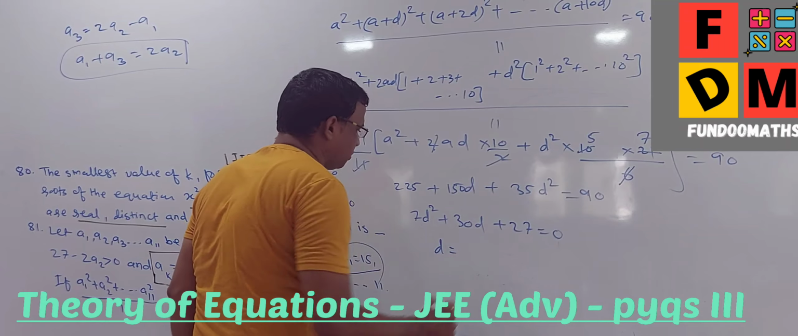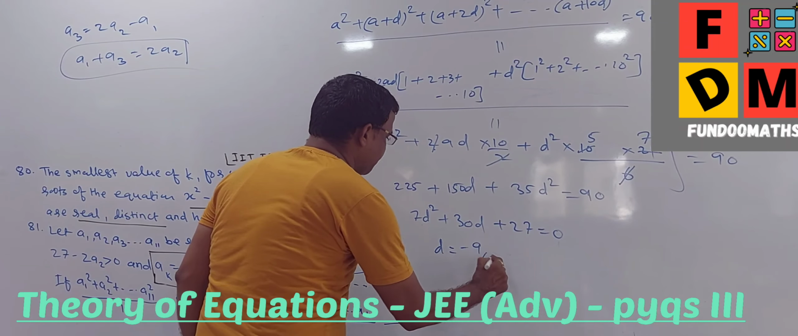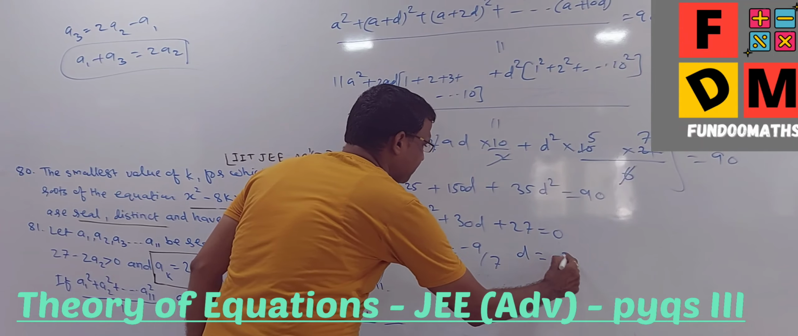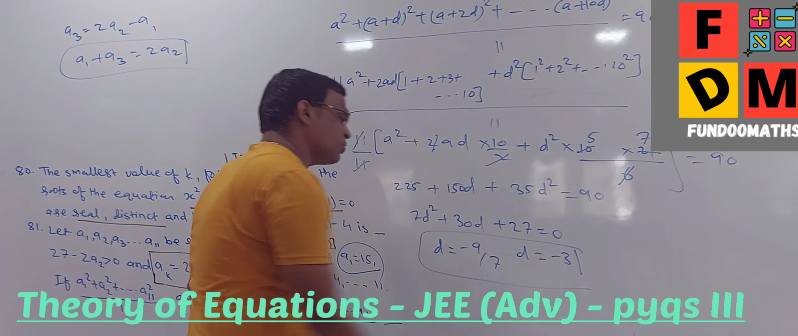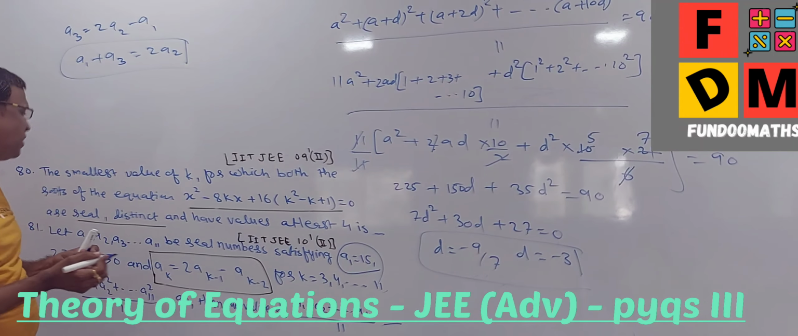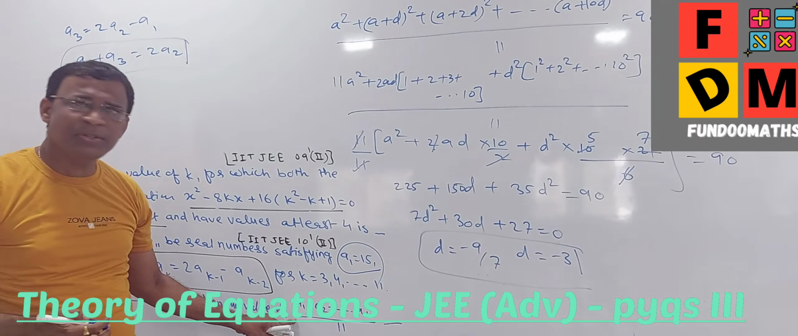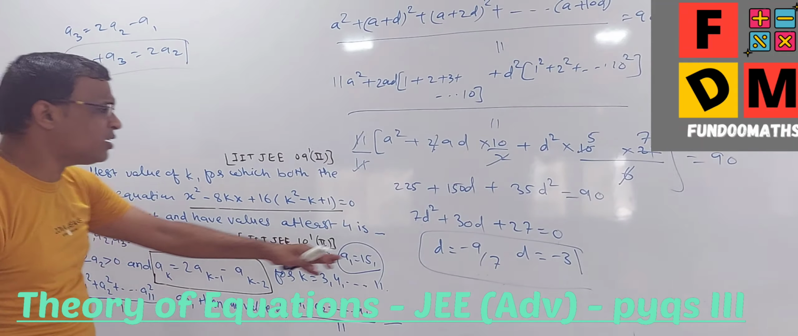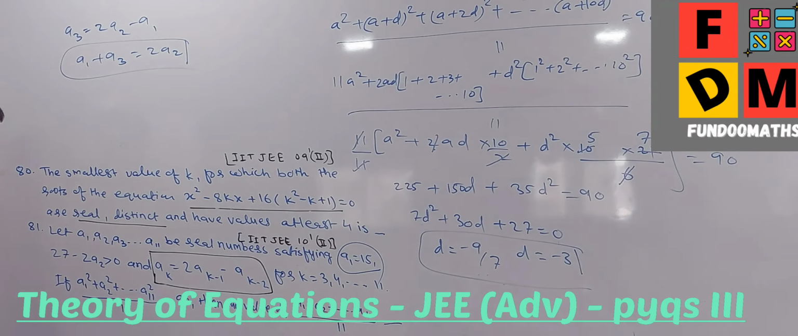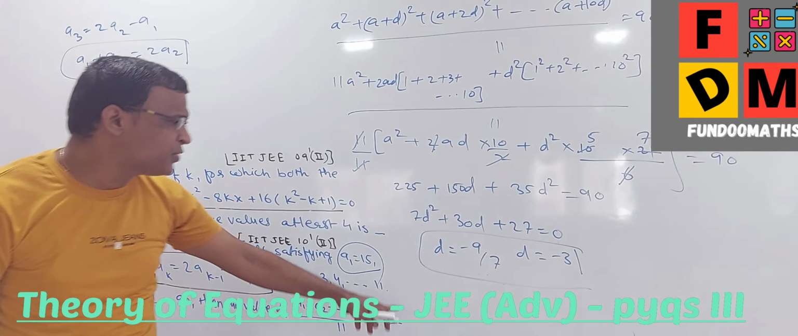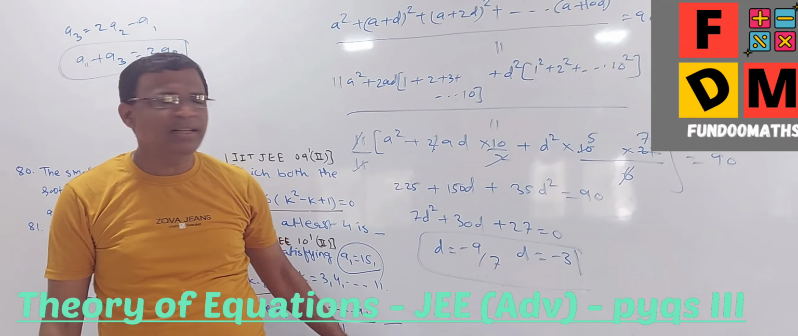So D will be equal to minus 9 by 7, and D will be equal to minus 3 when you solve this. So these are the two values of D you are getting, and once you got D, it's very simple now, isn't it? Because you can discard D is equal to minus 9 by 7. You can discard because it will not help you, because ultimately they are asking for one integer answer. This will not give you an integer answer. It's an integer based question.